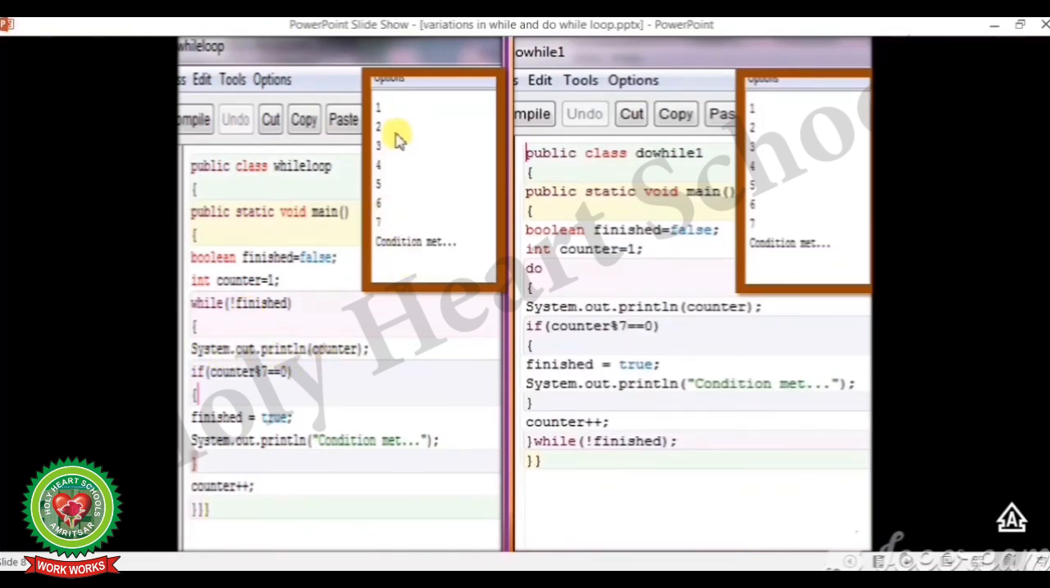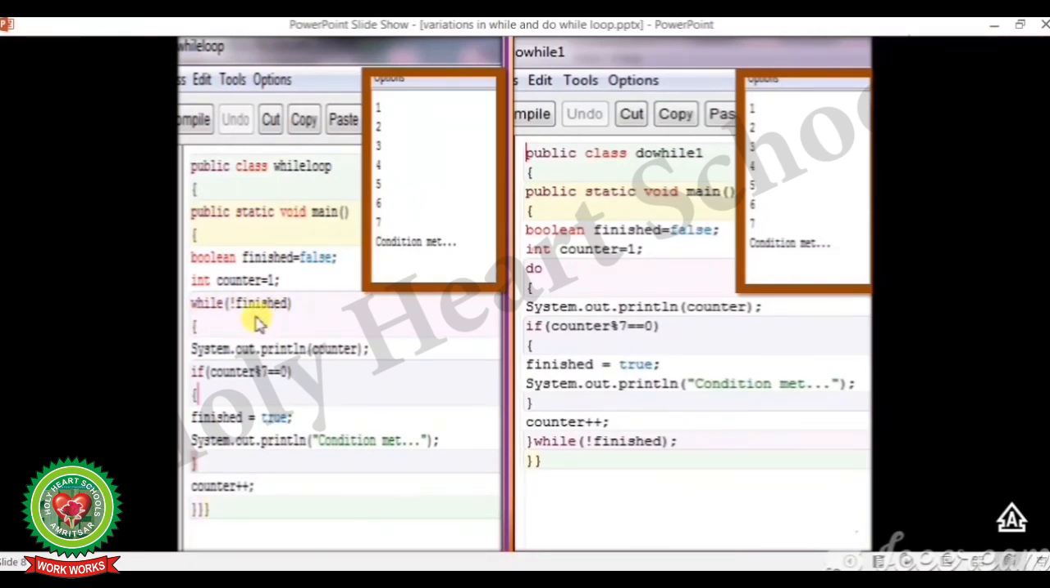System.out.println(counter), that is 2, will be printed. Now again the condition is there: 2 modulus 7 double equal to 0. No. So we will not enter this block and increment the value of counter, counter++, that is 2 plus 1, 3. Again the condition is checked, that is while not finish.